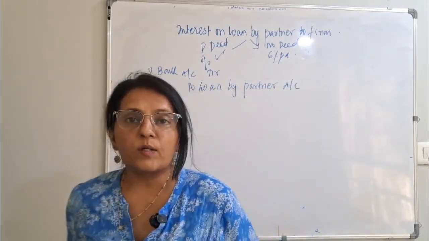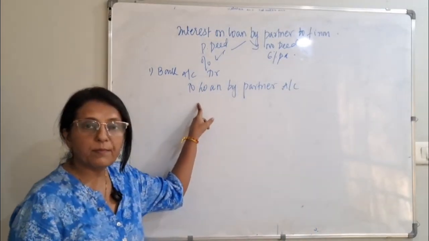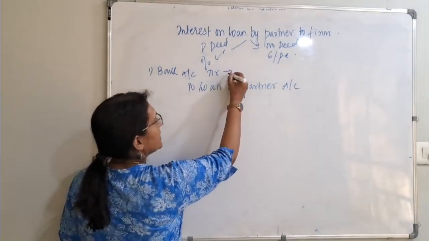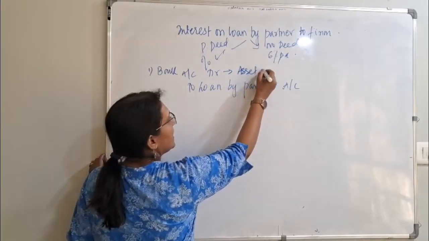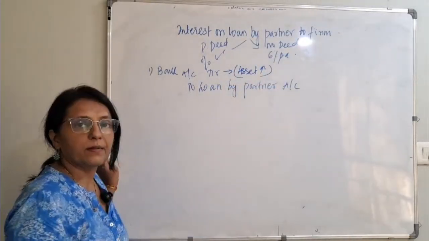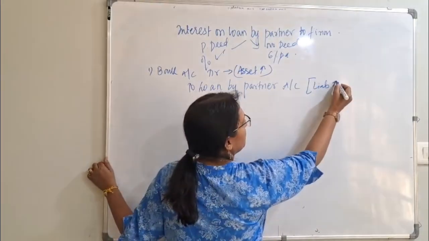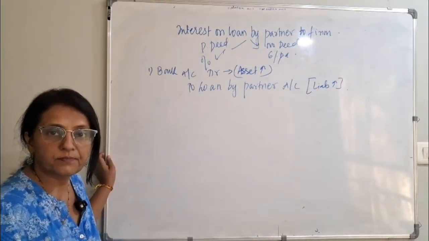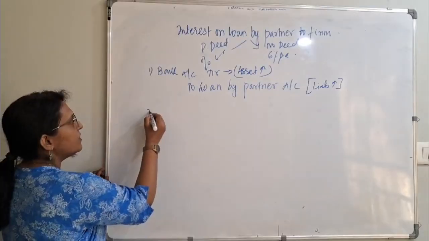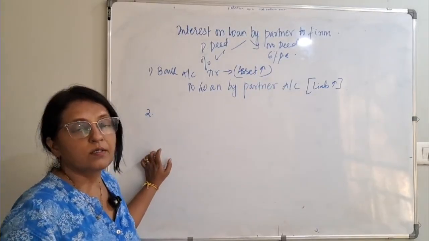Why did we debit bank? Why have we credited loan by partner? Because this is our asset. Money has come to us, our asset has increased. This is our liability, our liability has increased towards the partner. Okay?